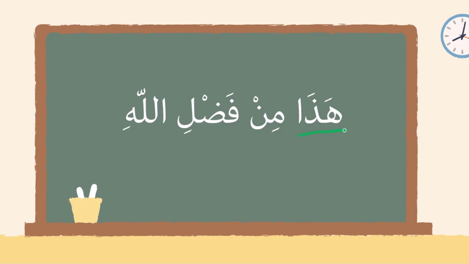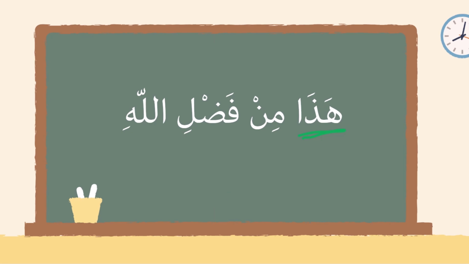So hadha here is our mubtada. It begins the sentence. It's an ism that is marfu', there's no reason for it to be in any other state except the state of rafa, and it's ma'arifa, it's definite. Now, in looking at what follows in this sentence, we don't see a singular ism that's marfu', in a state of rafa, that is indefinite, which is a foundational element of the khabar in its essence, if we can say that.